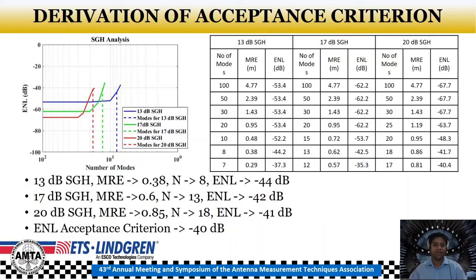In addition, the ENL values for an extremely high number of modes, with respect to the number of modes supported by the structure, should be extremely low, right? Tending to negative infinity ideally. However, over here as we can see, it's only minus 50 dB, minus 60 dB, minus 67 dB. This is due to the accuracy of the simulations, since the near fields are computed based on the surface currents on the Huygens box surrounding the antenna structure. Thus, the meshing complexity of the Huygens box will drive the precision of the near fields and thereby the ENL values for such higher numbers of modes.